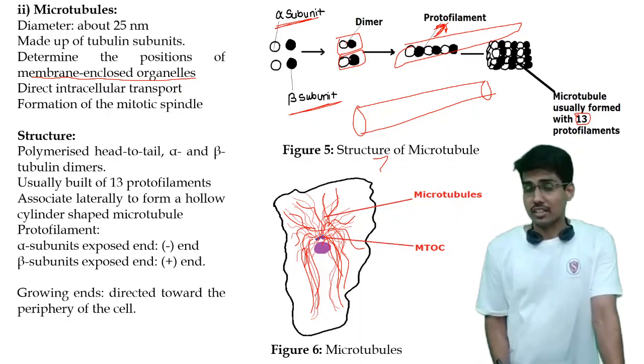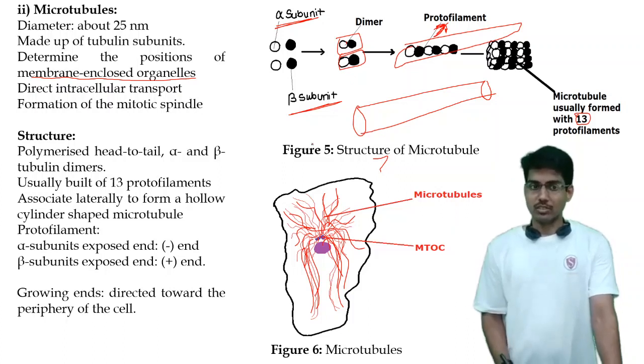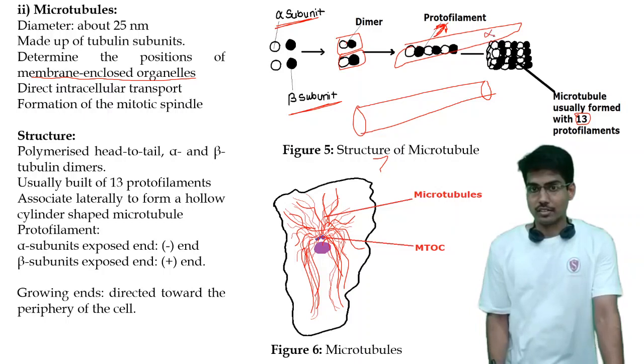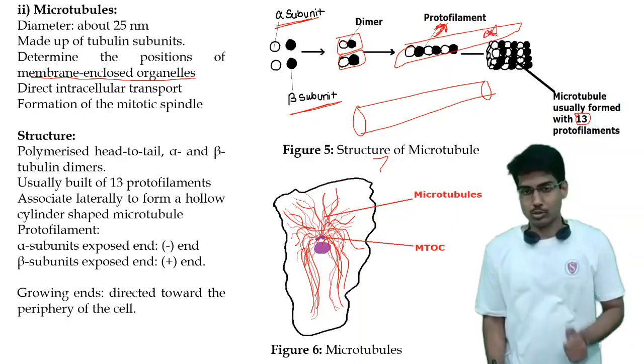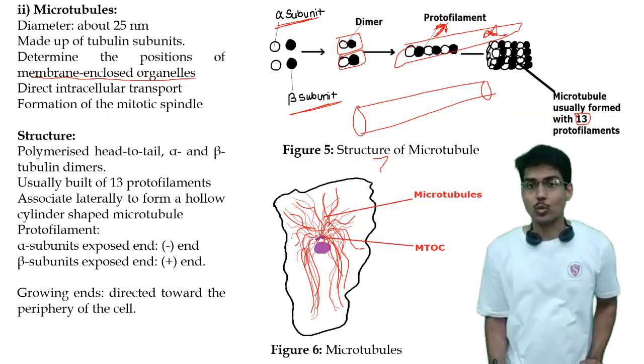There is one additional point. As we have seen in the case of actin, there are some polarities here too. These dimers have a polarity, denoted by the negative and the positive end. The side to which the alpha subunits are exposed is referred to as the negative end.